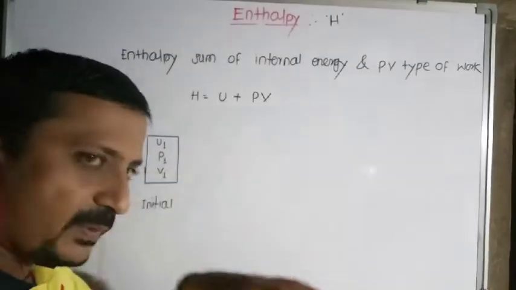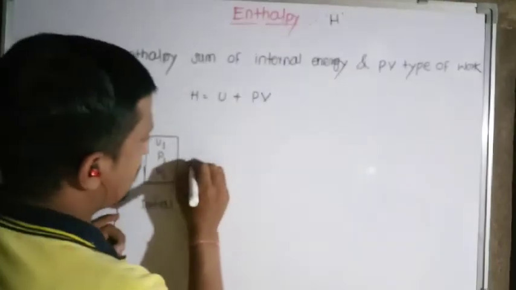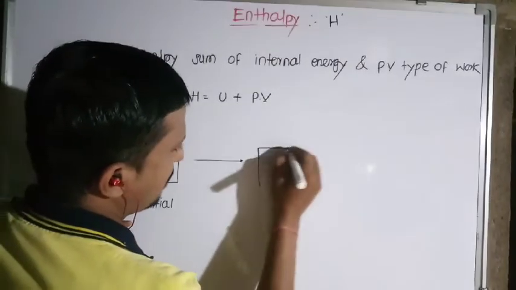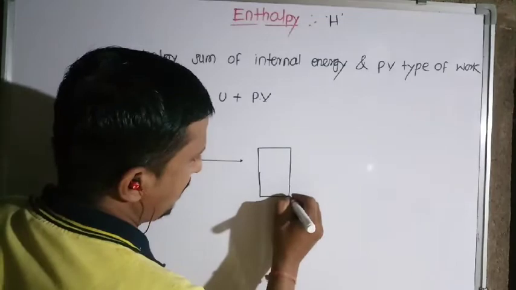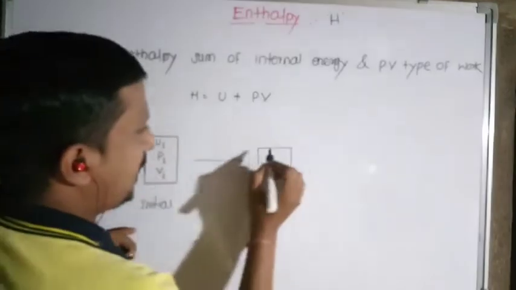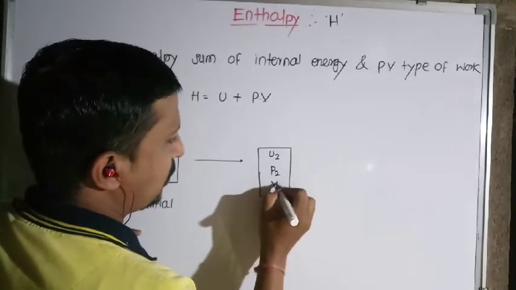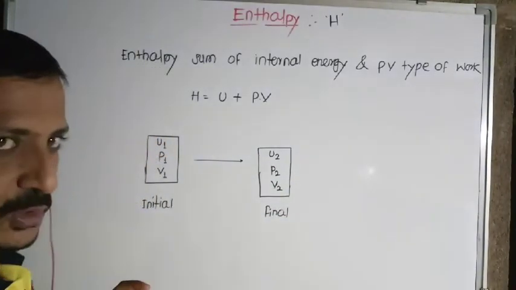Now suppose that, for some reason, the system changes into a final state. As it changes from initial to final, its internal energy changes to U2, its pressure to P2, and its volume to V2.